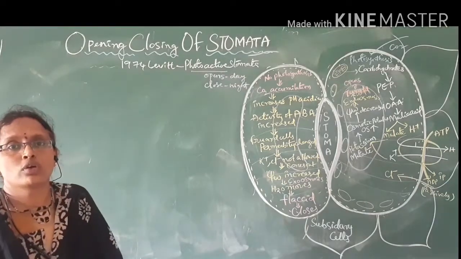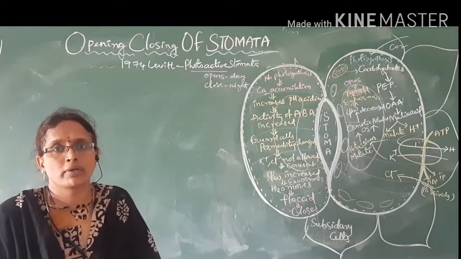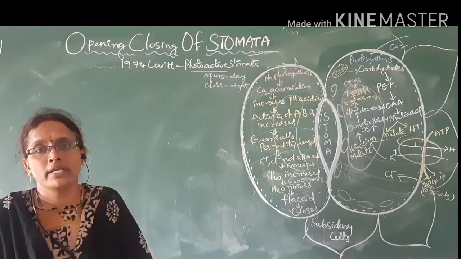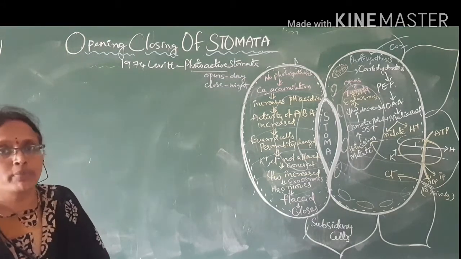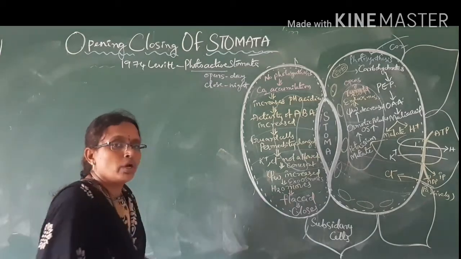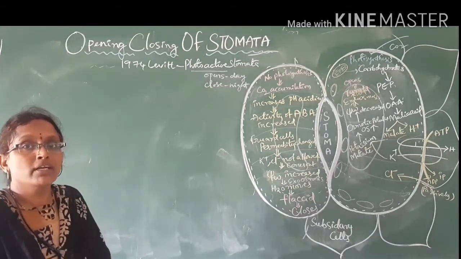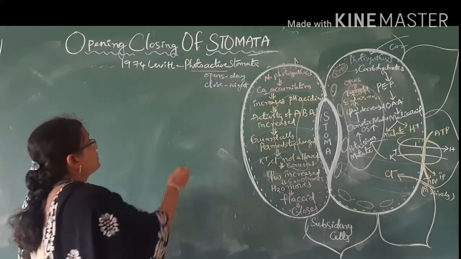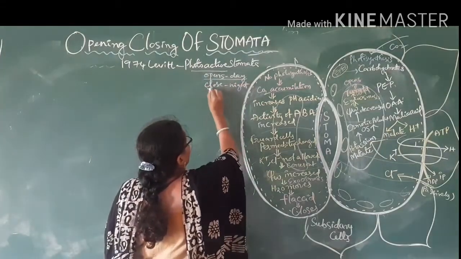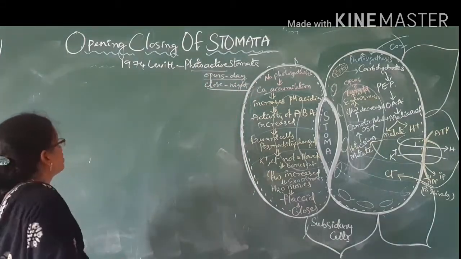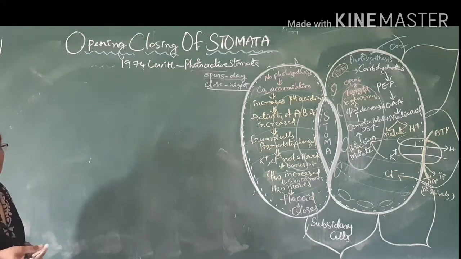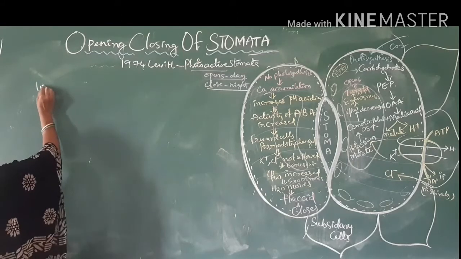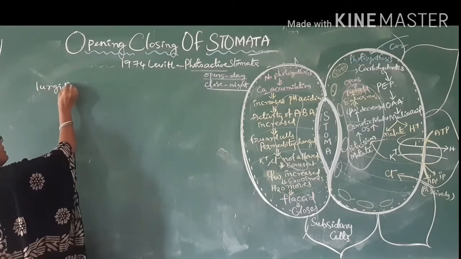In this video we are going to talk about the mechanism of stomata, how the stomata is going to be opened and closed, that is in case of photoactive stomata. We know that the photoactive stomata is the stomata in which the stomata open during the daytime and close during the night. This opening and closing of stomata takes place due to the turgidity of guard cells.